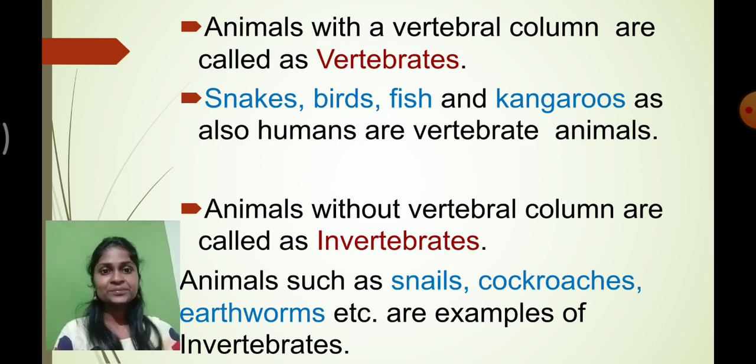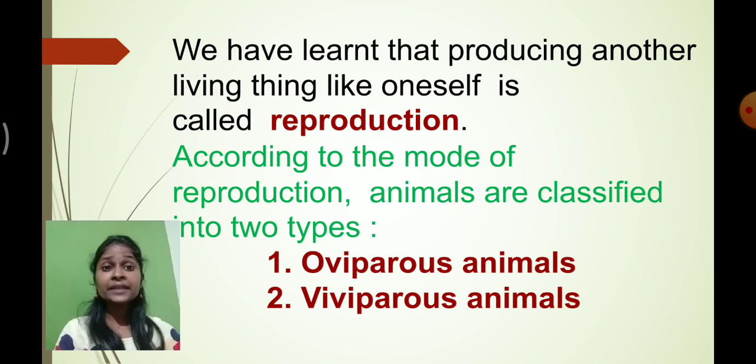Understood? And most importantly, you have all already learnt about the reproduction process. So what is the meaning of reproduction? Producing the same type of living thing like oneself. So like I told you already, the dog will reproduce puppies, the cat will reproduce kittens, the hen will reproduce hens only, chickens only, and human beings will reproduce human beings.